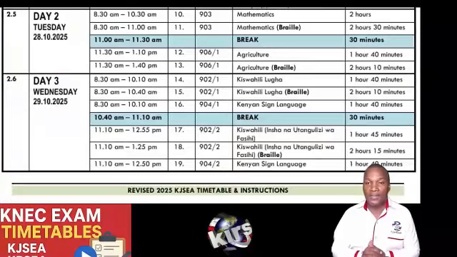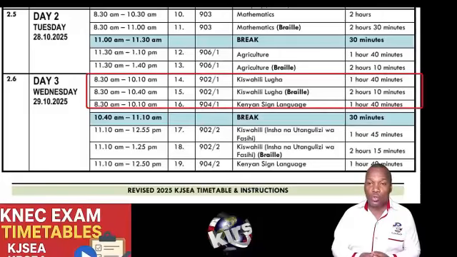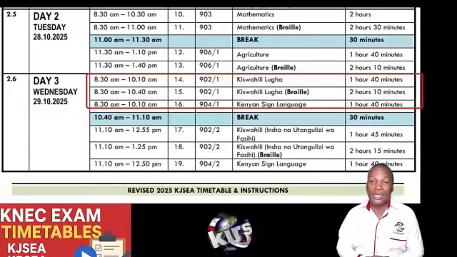In day 3, the exams again start at 8:30, and we are starting with the exam paper with the code 902/1, and this is Kiswahili. We shall have Kiswahili Lugha, which is going for 1 hour 40 minutes. Option 2, Kiswahili Lugha for Braille, will go for 2 hours 10 minutes. And then the other option is the paper 904/1, which will be Kenya Sign Language, which will be administered for 1 hour 40 minutes.